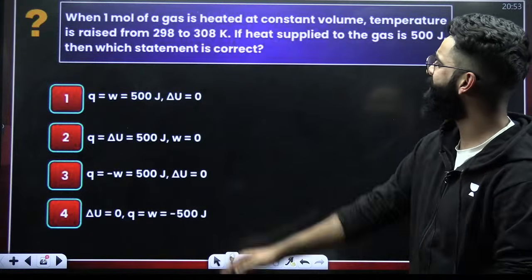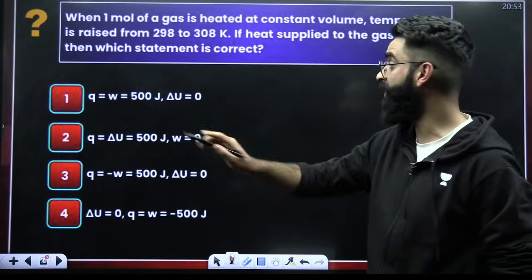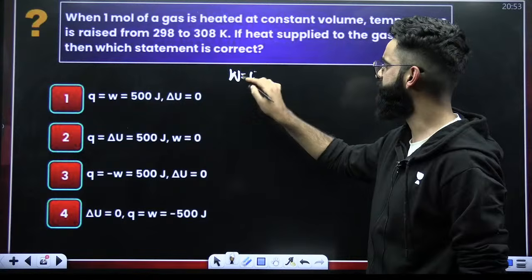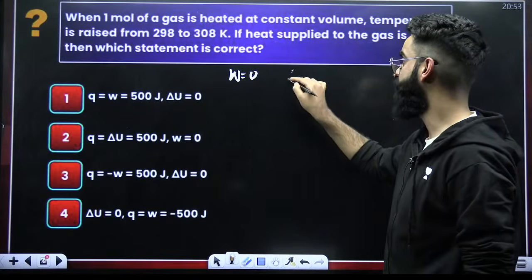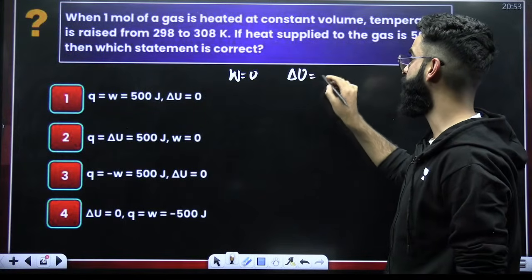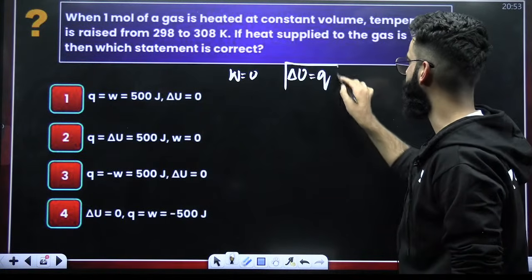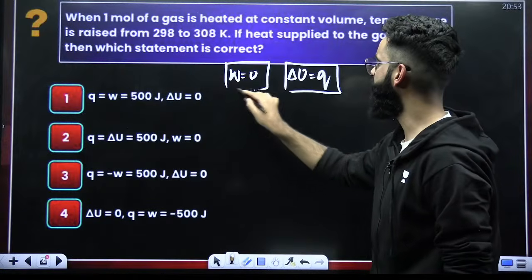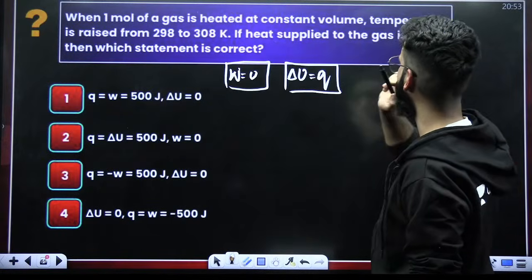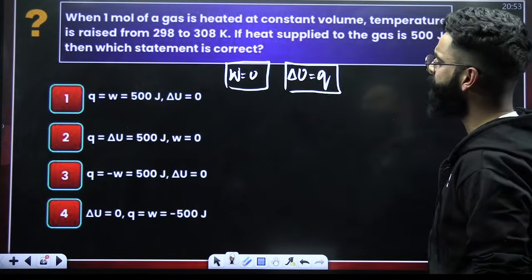When 1 mole of the gas is heated at constant volume, it means W value is 0. First thing, constant volume means W value is 0. If W is 0, by the first law, delta U is equal to Q plus W, so delta U has to be equal to Q. This is something which I got till now: W is 0 and delta U has to be Q. From just one line I got this statement. The temperature is raised from this to this.